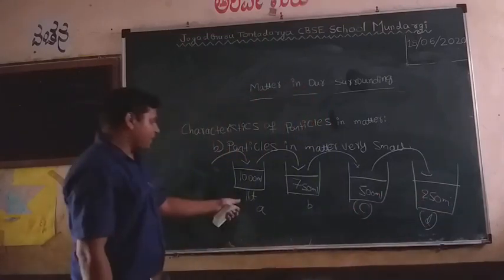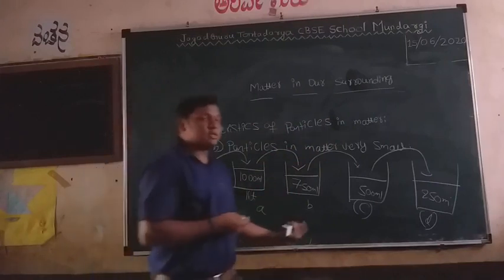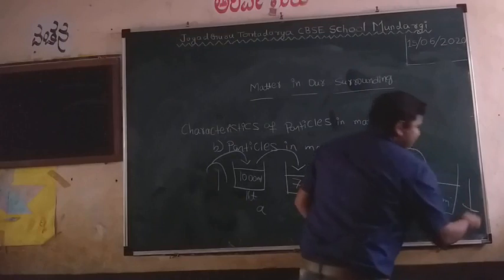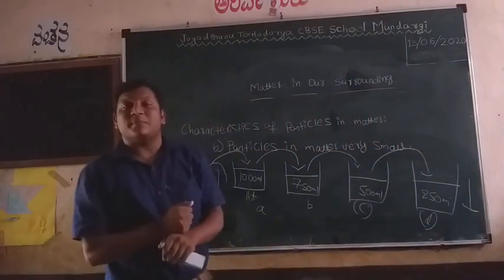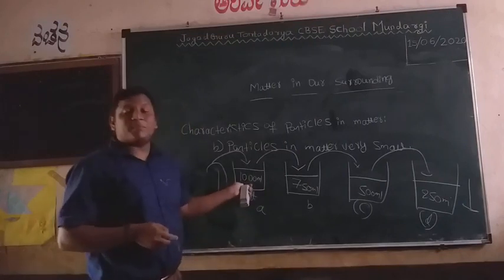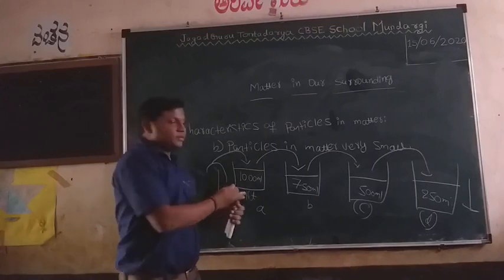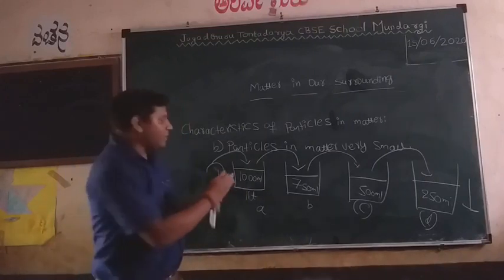Now compare A and D. This is high in the color, meaning more dark. This one is less dark. Why does this happen? Because in beaker A, the particles are dividing in the water, not completely divided.